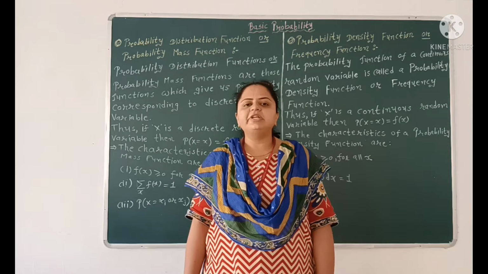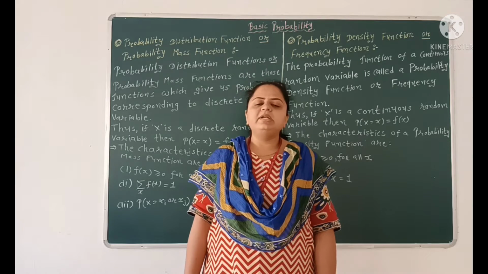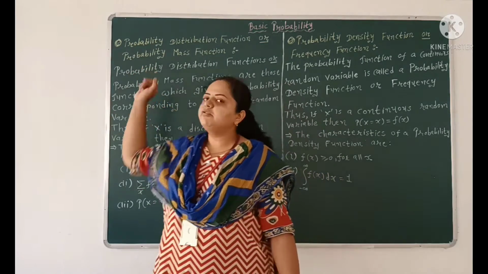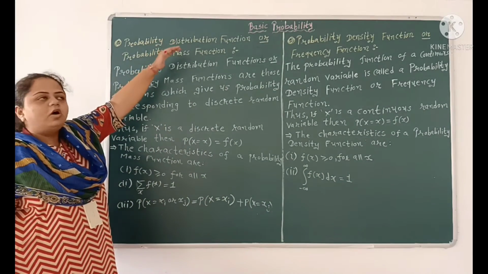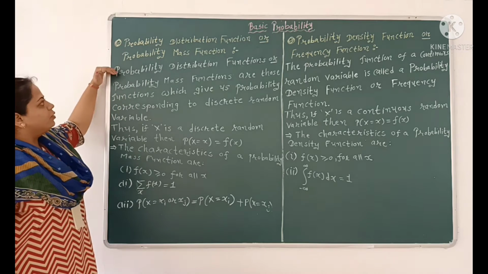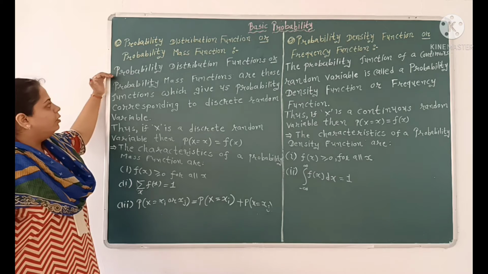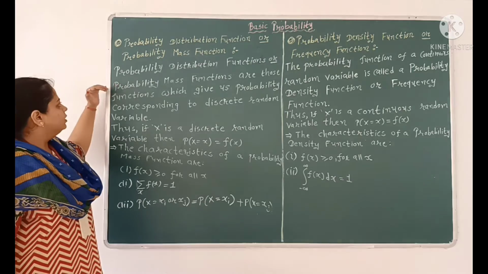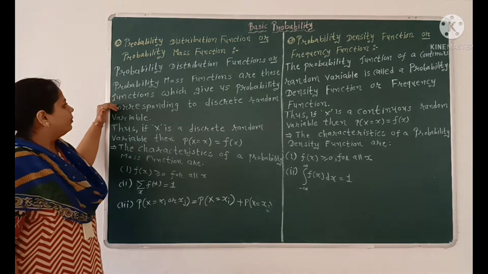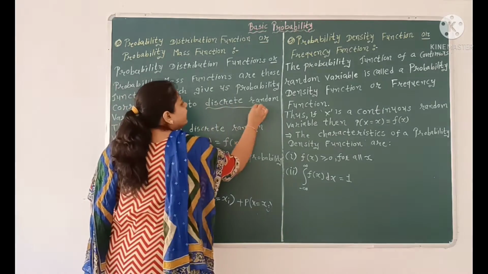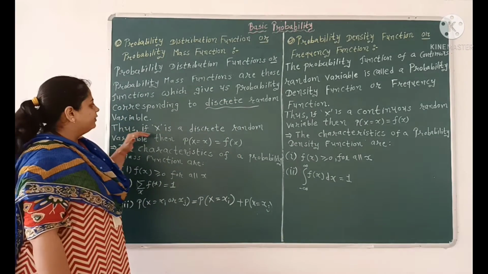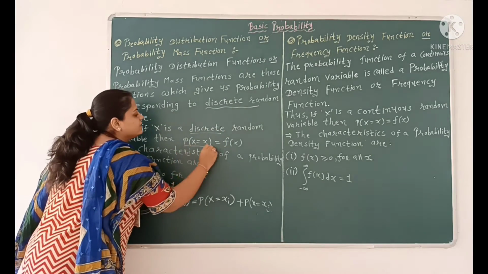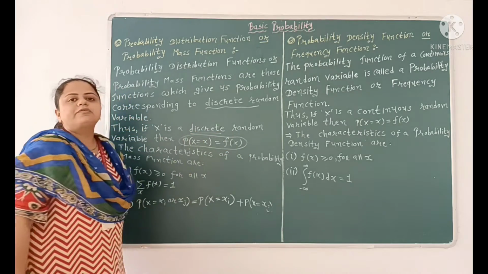In the previous video lecture, we learned about random variables and probability distribution, and today we are going to learn about probability functions. So first of all, the probability distribution function or probability mass function. Probability distribution functions or probability mass functions, that is PMF or PDF, are those functions which give us probability corresponding to a discrete random variable. Thus, if X is a discrete random variable, then probability of X is equal to f of x.